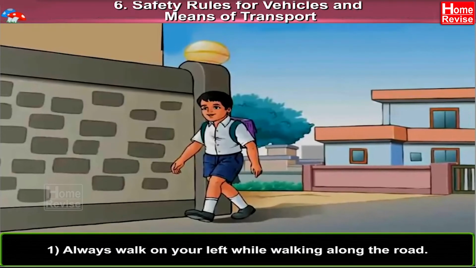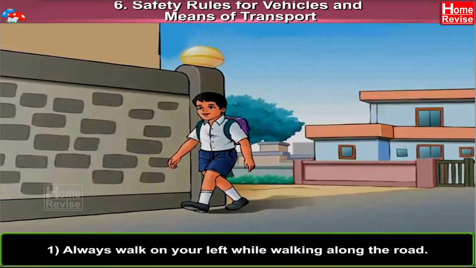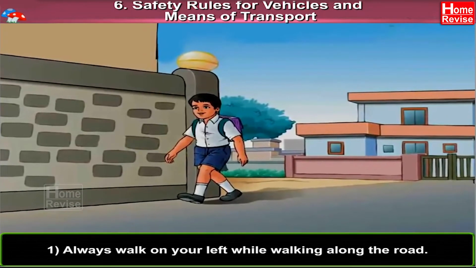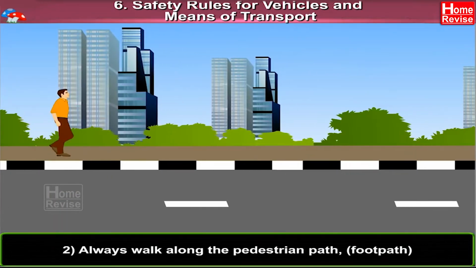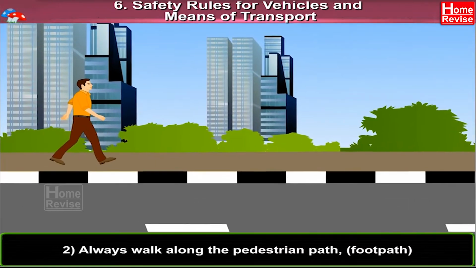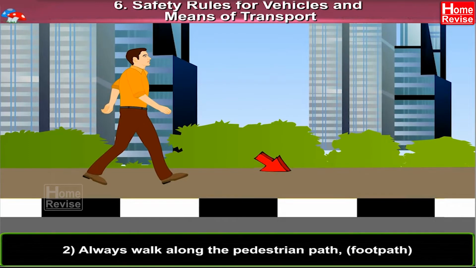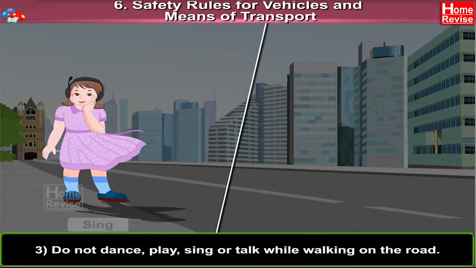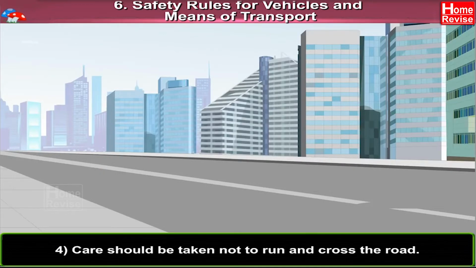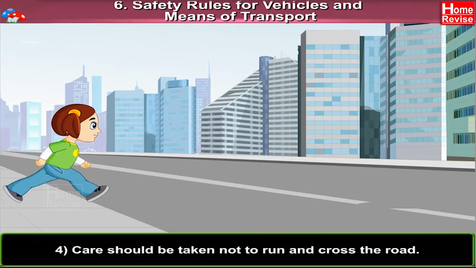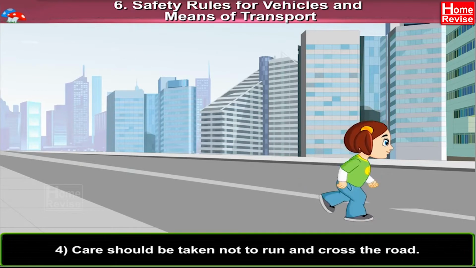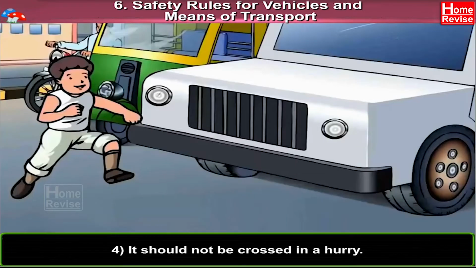1. Always walk on your left while walking along the road. 2. Always walk along the pedestrian path, that is the footpath. 3. Do not dance, play, sing or talk while walking on the road. 4. Care should be taken not to run and cross the road. It should not be crossed in a hurry.